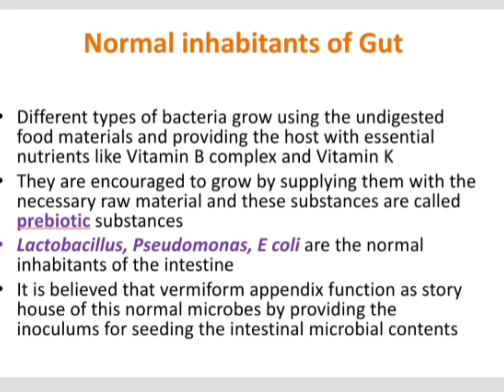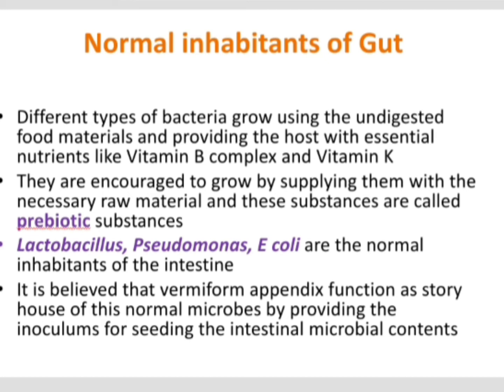Antibiotics are mostly targeted to certain specific pathogenic bacteria. But if we are consuming a very high threshold antibiotic, the normal microbial flora in our gut also get destroyed. So in order to retain their growth, we are consuming certain prebiotic substances.